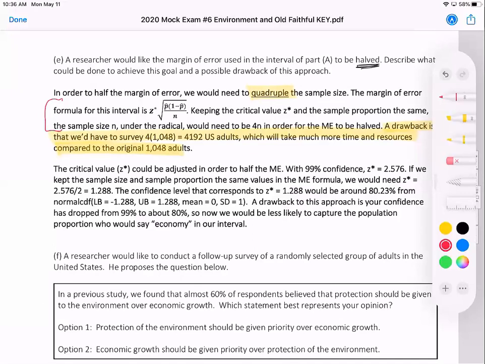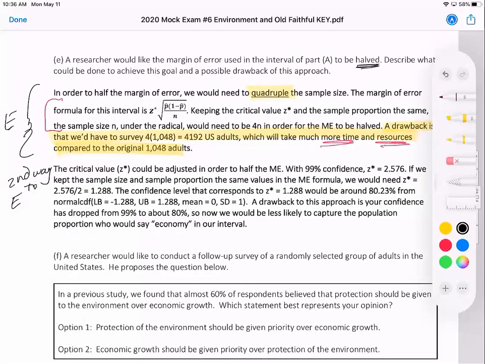But a possible drawback is that if you have to quadruple to halve the margin of error, that's a lot more people. It's going to take a lot more time and more resources than the original 1,000 or so adults. Here's another option. In and of itself, that stuff could get you an E. Here's a second way to an E.